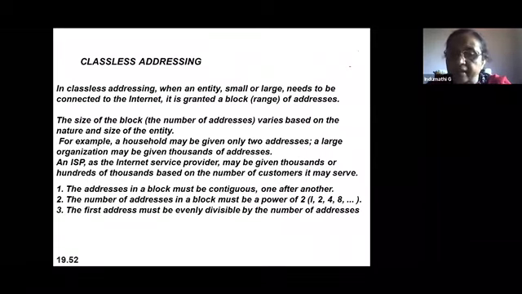If you are granting any block of addresses to users or an organization, and they have to use classless addressing, three conditions have to be met. First, the addresses in the block should be one after another. Second, the number of addresses in a block must be a power of 2. Third, the first address must be divisible by the number of addresses.